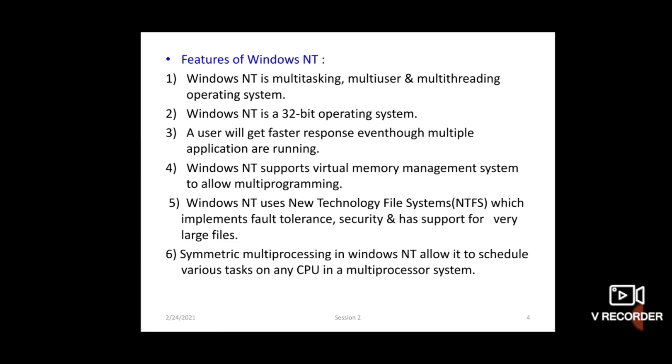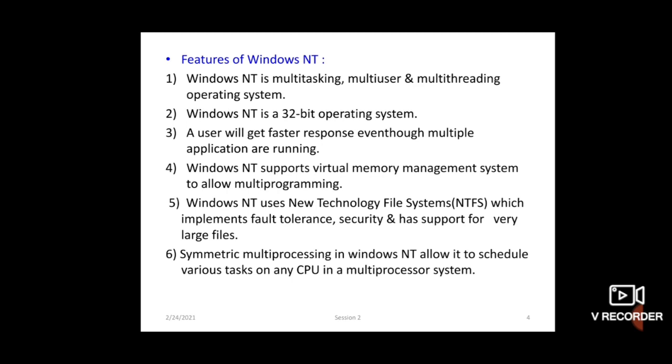Windows NT is divided into different subsystems and layers. This operating system is divided into different subsystems and layers. So this layer provides all hardware specific functions, which are different on different hardware platforms.